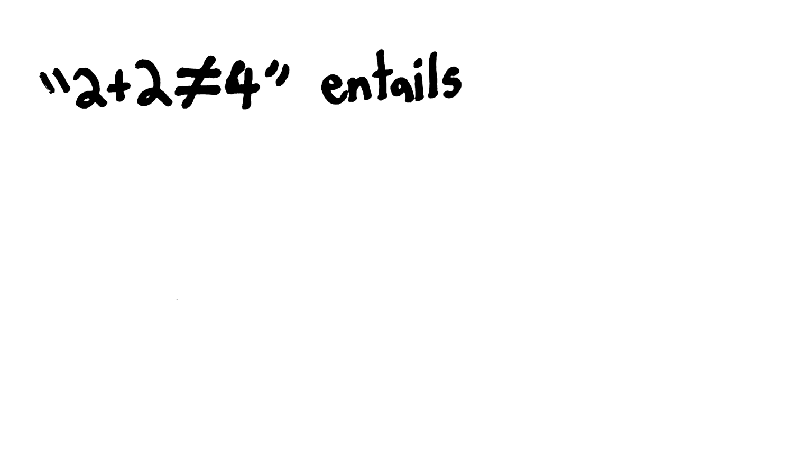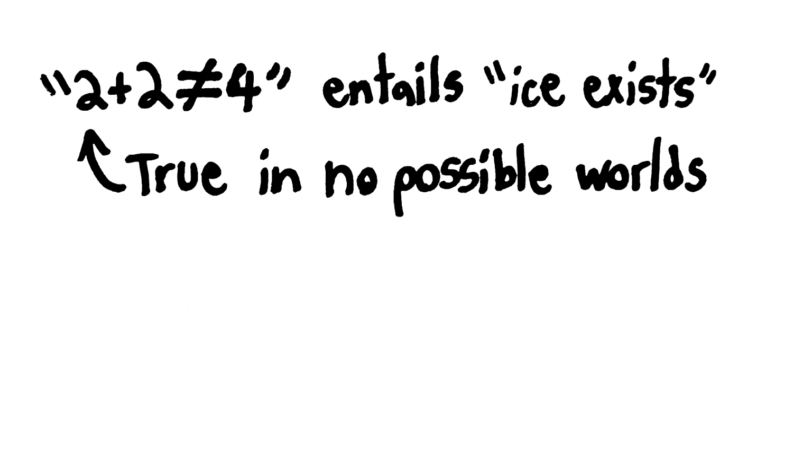Now, here's where we're going with all this entailment and vacuous truth stuff. Let's look at this statement. 2 plus 2 isn't 4 entails ice exists. Is this true or false? Well, that first part, 2 plus 2 isn't 4, is true in no possible world. It is necessarily false. But X entails Y when all worlds that contain X also contain Y.